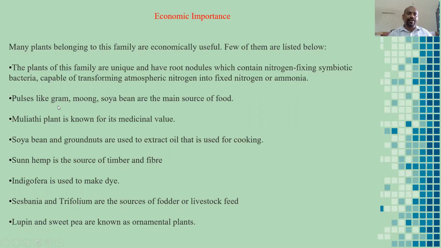Pulses like gram, moong, and soybean are the main source of food. Students, you already know this very well. Gram and moong are pulses, and soybean is also used for oil and as a pulse.